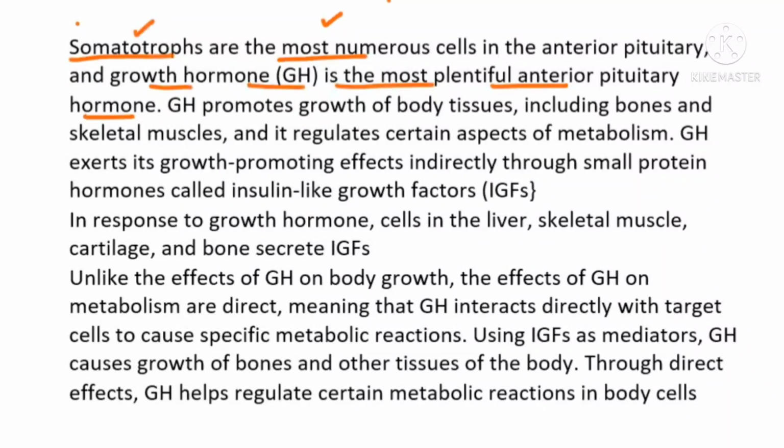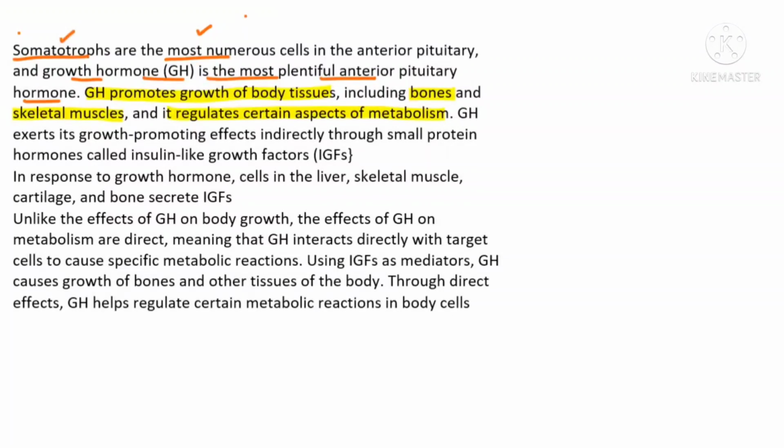Clear beta? Now it promotes growth. The name is telling it promotes growth of the body tissue including bones and skeletal muscles, and it also regulates certain metabolic processes. So how is it promoting growth? See beta, growth hormone is exerting its effect on growth of the bones indirectly. So it is exerting its growth promoting effect indirectly by producing insulin-like growth factor.